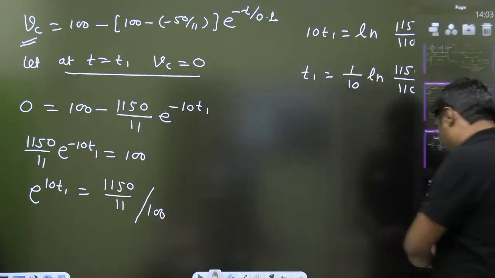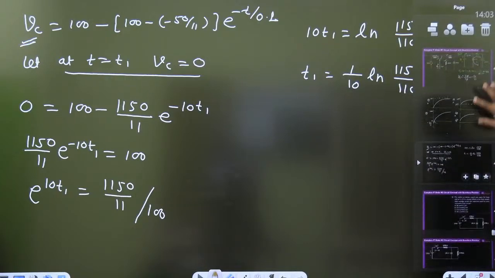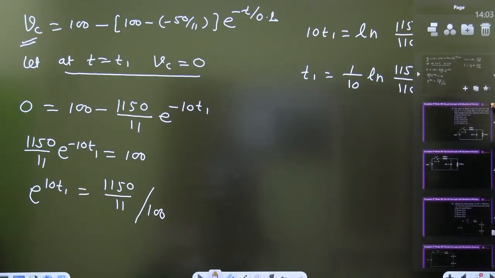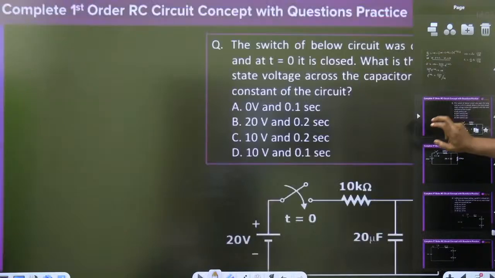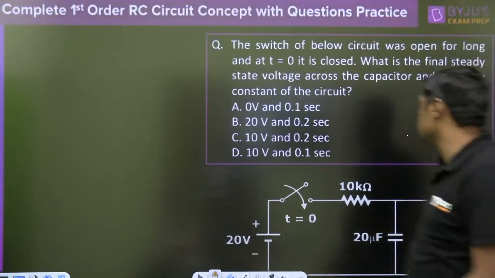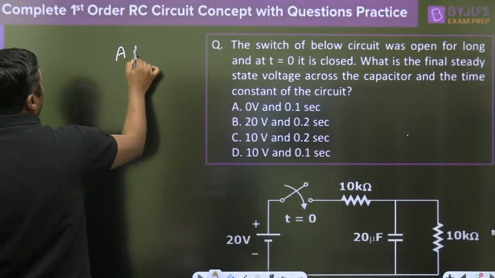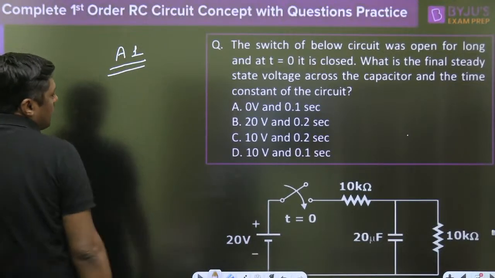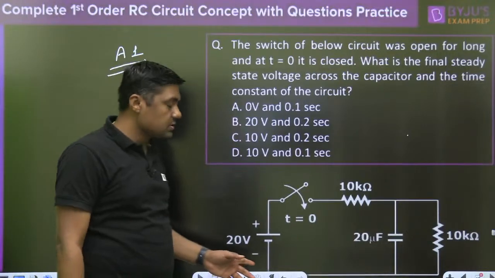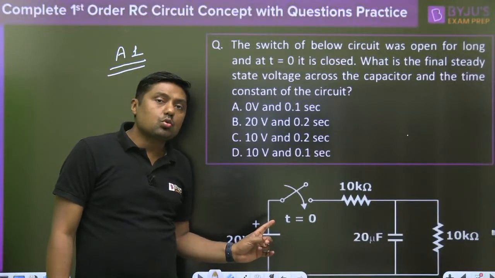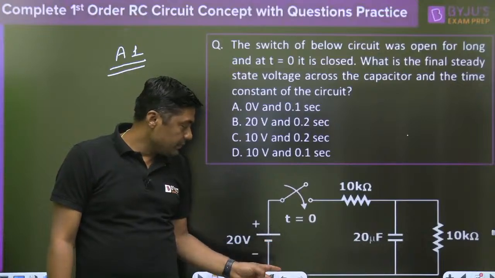Now time for assignment. Assignment number 1, give your answer in the comments box. This is the 20 volt battery.